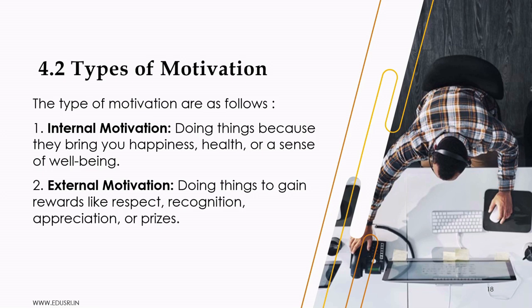External motivation comes from outside factors such as rewards, appreciation, recognition, prizes, good grades, or even avoiding punishment. For instance, a student may study hard to score high marks, win a scholarship, receive appreciation from parents and teachers, or earn a prize in a competition. Here, the motivation comes from an external reward or recognition.